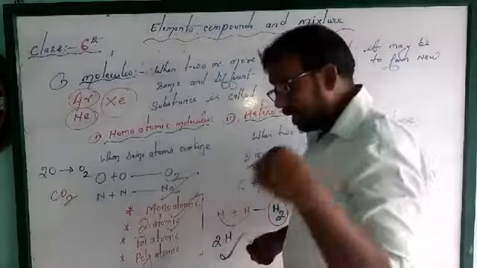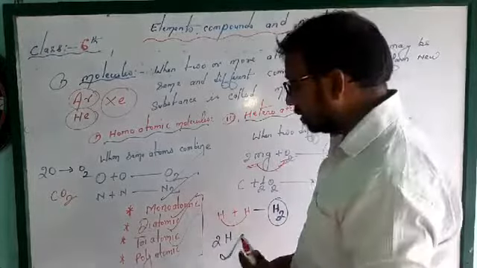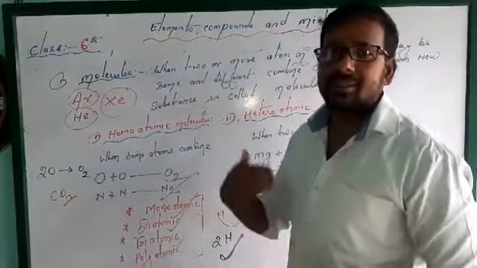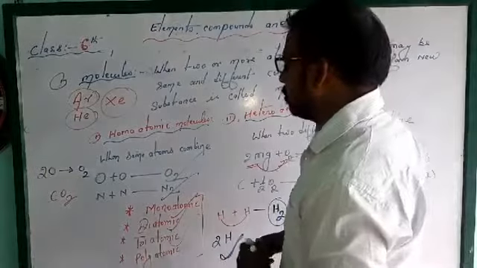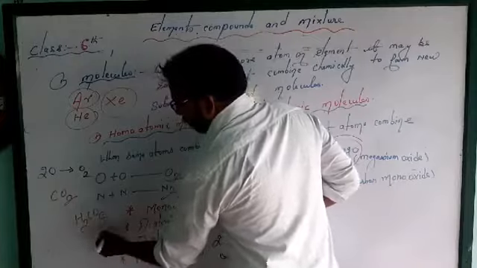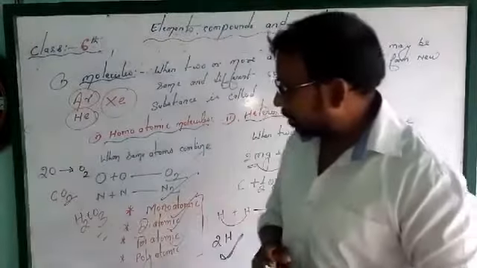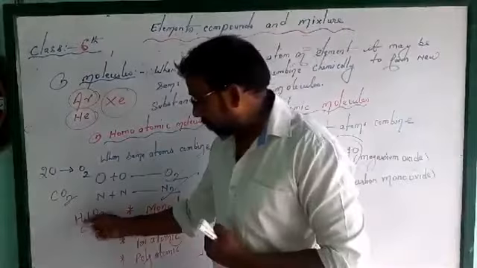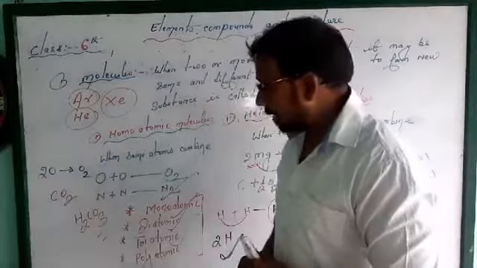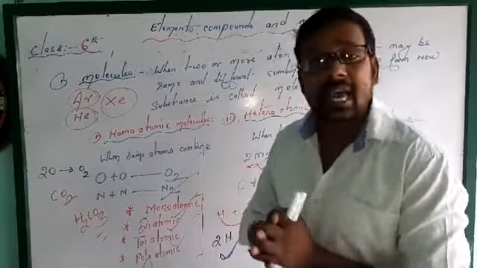Diatomic when two atoms combine. Triatomic when three atoms are there. And polyatomic when more than three atoms are present. Suppose I am going to write H2CO3. That is an example of carbonic acid. How many atoms are there? 3 atoms of oxygen, 1 atom of carbon and 2 atoms of hydrogen. How many atoms are there? 2, 3, 2 and 3, 5, 1, 6 atoms are there.